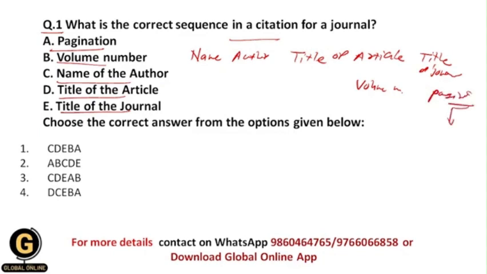Pagination means page numbers, on which page that article is there in that whole journal. So your correct answer should be 1, because C will come first, then D will come, then E will come, then B will come, and then A will come. This is the standard format of writing a reference or a citation for a journal. Everyone uses it, students, authors, as well as scientists. So your correct answer is 1.